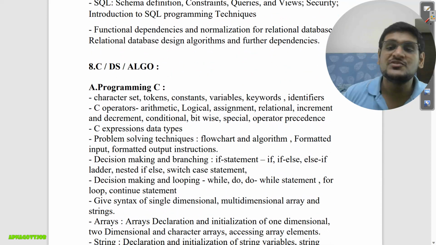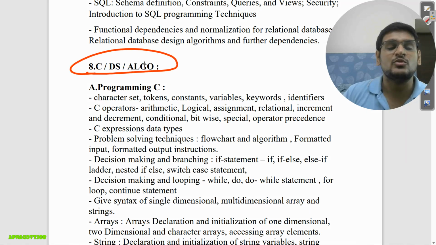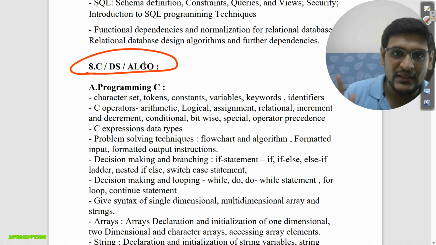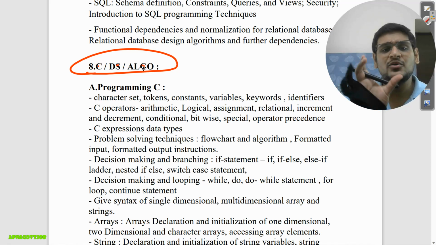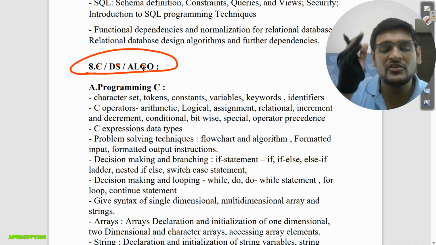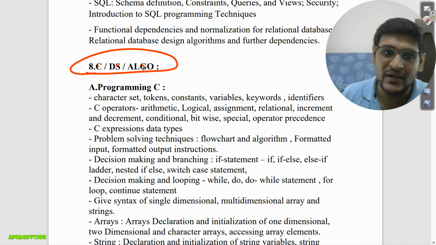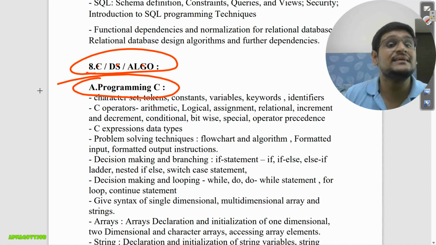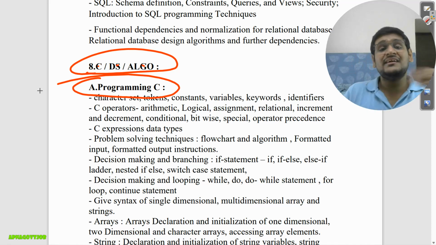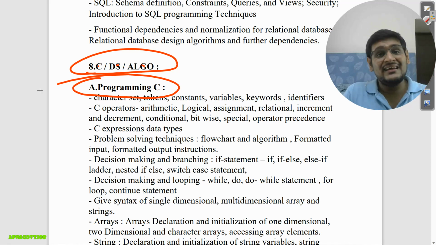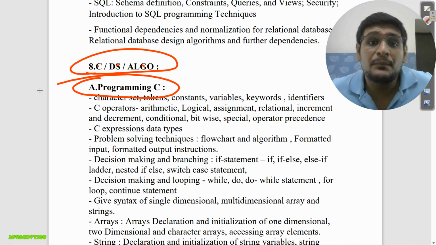Now 8 is your C programming, data structures and algorithms. I combined these 3 subjects into one, otherwise it would be 8, 9, 10. In 8 I have just given you what you need to read, because obviously there is no need to refer in depth for all 3. So first is programming in C. Basically in your IBPS exam they will not usually ask you to program. The possibility is there, because last time they didn't ask, but this time, it's been I guess 4 to 5 years, so they may ask basic programming.